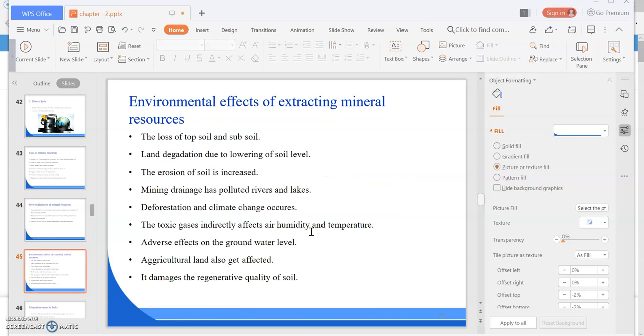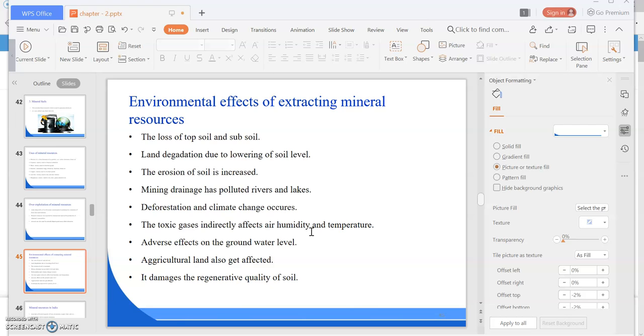Next are the environmental effects of extracting mineral resources. Extracting means we are doing mining. Due to regular mining, there are various environmental effects, because if we are regularly mining a place or a land, then the topsoil or subsoil will be lost. We can face the loss of topsoil and subsoil. Land degradation also occurs due to lowering of the soil level. Soil erosion is also increased.